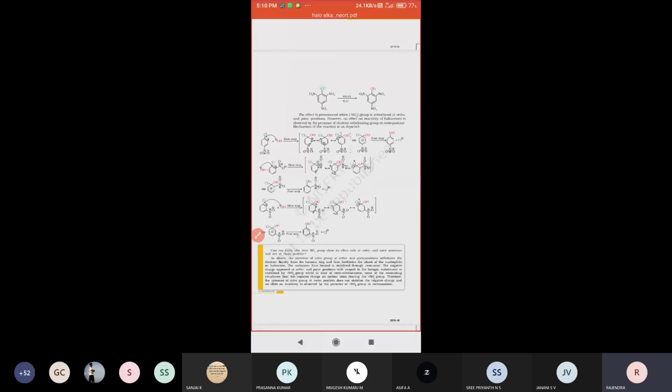This compound is also very important. How these reactions take place with orthonitrochlorobenzene and para nitrochlorobenzene, we are going to see.